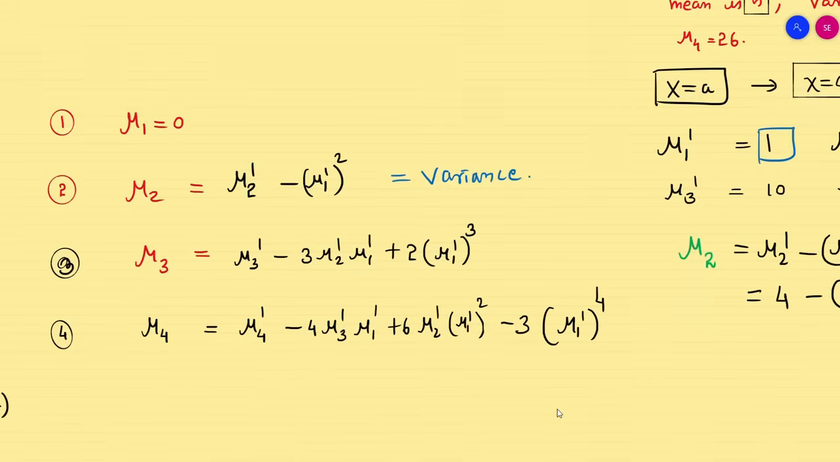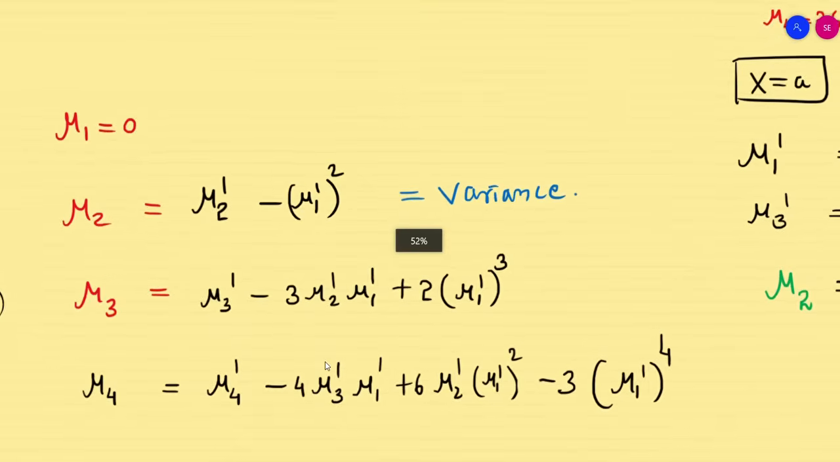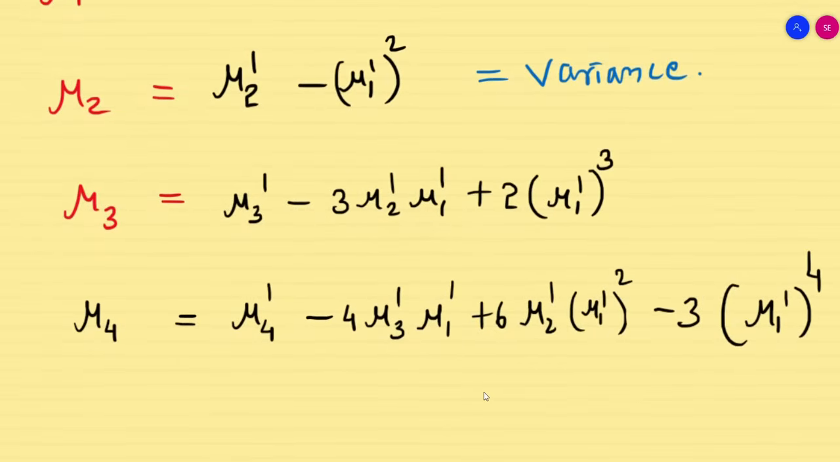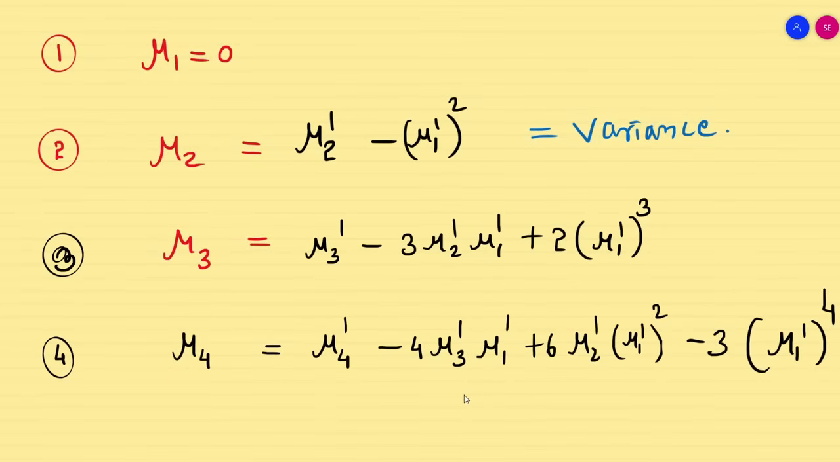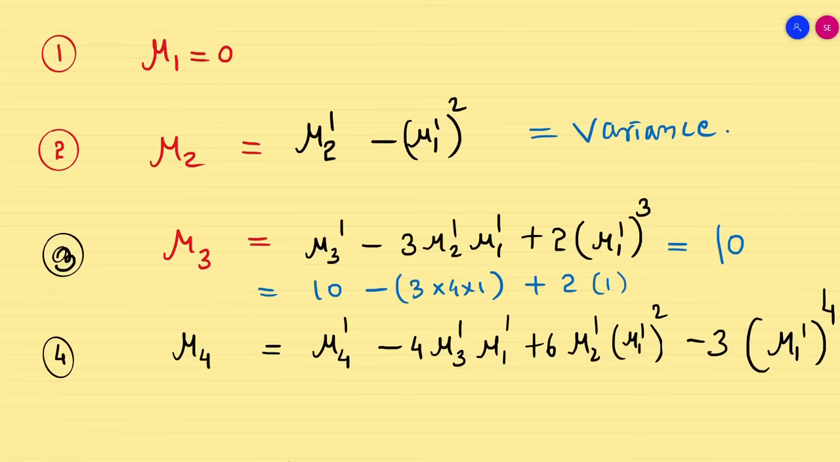So now you go to the formula, see here. Okay, I'll take this. Now you can see this formula we just saw. Now you substitute the value of mu3. So it's going to be 10. Now 3 into 4 into 1 and 2 into this is 1. So when you add 10 minus 12 plus 2, it is going to be 0.